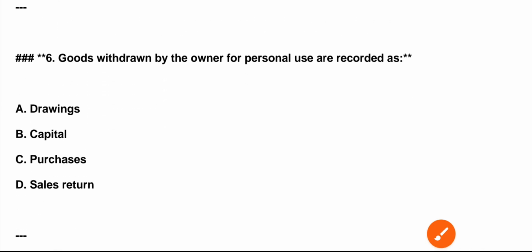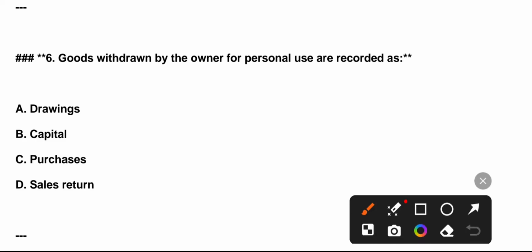Question number 6. Goods withdrawn by the owner for personal use are recorded as: A. Drawings. B. Capital. C. Purchases. D. Sales return. Correct answer is option A.